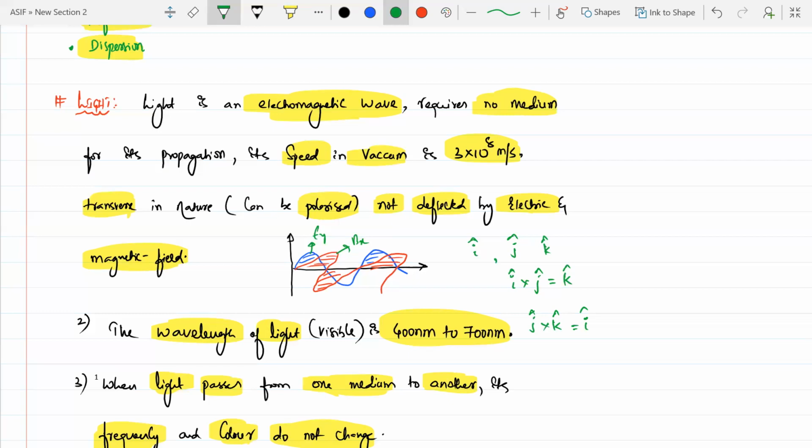Direction: if the electric field is along the x-axis, like i cap, and the magnetic field is along j cap, the resultant wave will be moving in the direction of k cap. Got it?